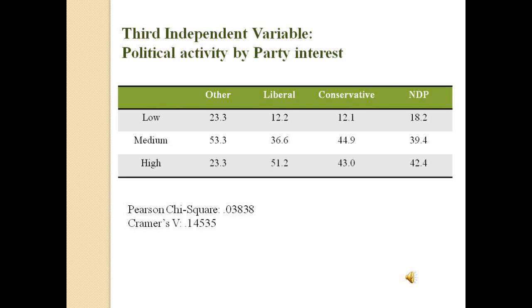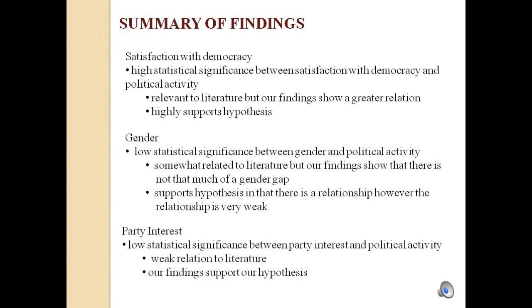Although high levels of political activity is associated with the core parties such as Liberals, Conservatives, and NDPs compared to the other parties, there is not much of a difference between those core parties, ranging from 51%, 43%, and 42%. The values of our chi-square and Kramer's v indicate that this has a low statistical significance. Next is a summary of our findings.